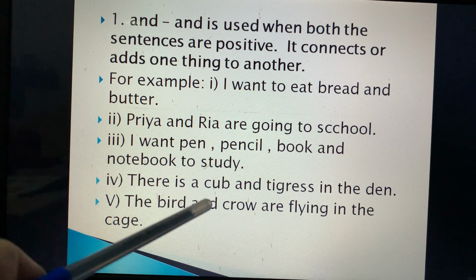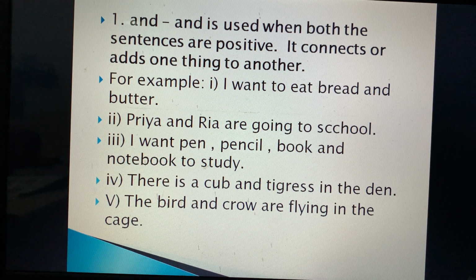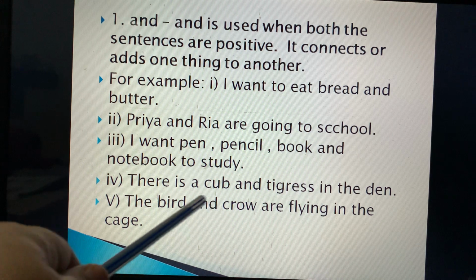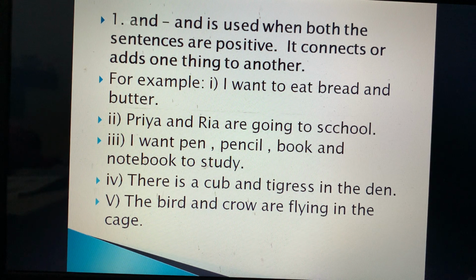So this is the conjunction over here. And the bird and crow are flying in the cage. Fine. So over here and is the conjunction. So basically the conjunction and is used when both the sentences are positive. Both the sentences are positive.